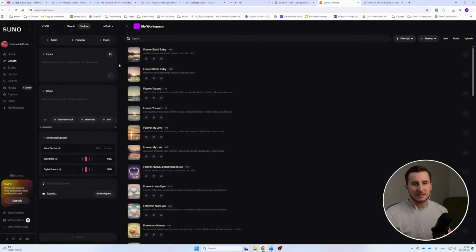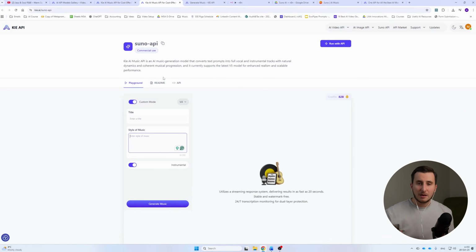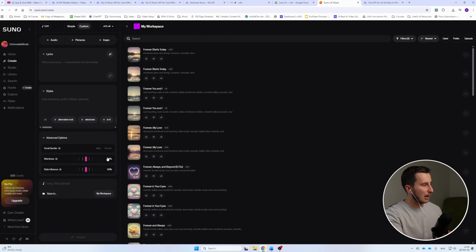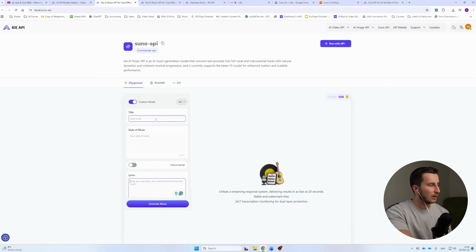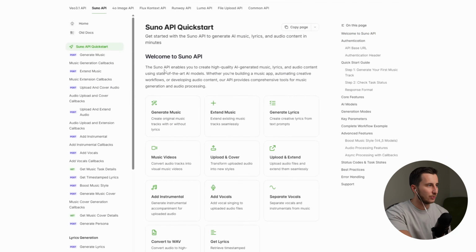The only difference is with the standard playground feature, we have some limited availability here. So as you can see, only in the custom mode, we've got the title and the style of the music, not so many things. But if we're going to use the API, we will basically have all those previous options that we have in the original Suno app right in here. We will have it for customization. So that's why I'm not going to use it right in here. I'm going to click straight to go to API.